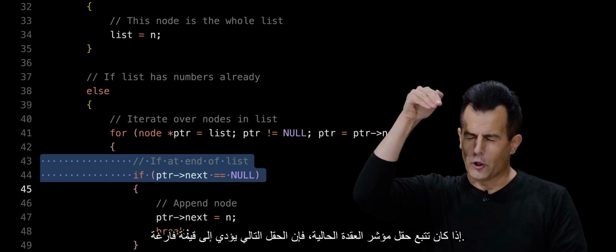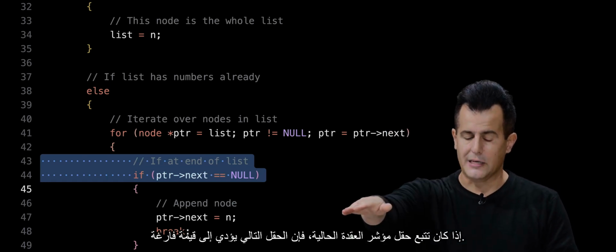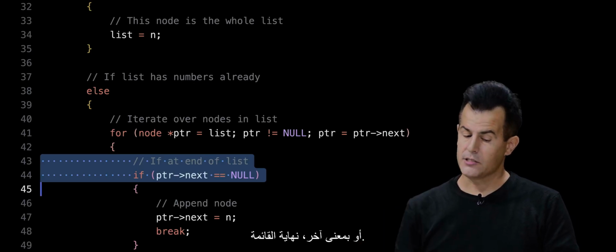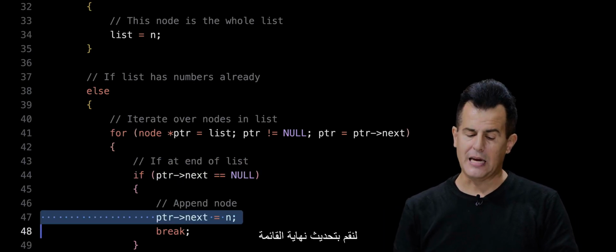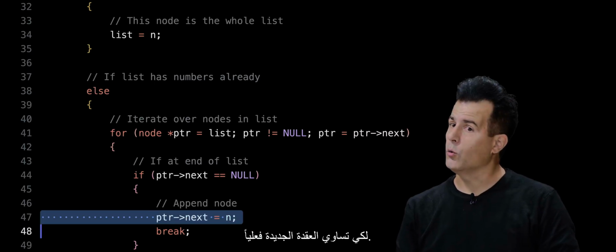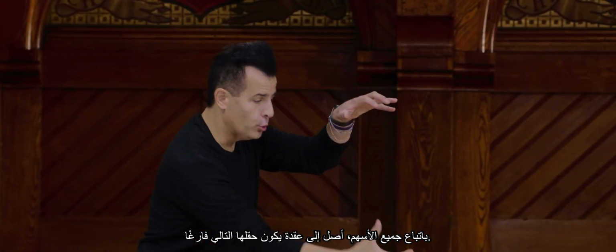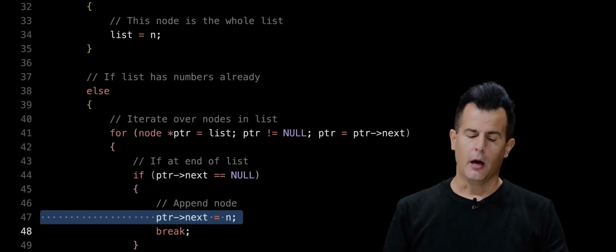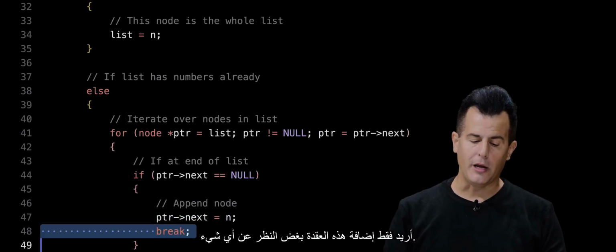If following the current node's pointer field, next field, leads me to null, aka the end of the list, OK, let's go ahead and update the end of the list to actually equal the new node. So in other words, if I'm sort of following all of the arrows and I reach a node whose next field is null, no problem, update that next field to point to the new node I want to insert. Irrespective of the values, I just want to append this node no matter what, and then I want to break